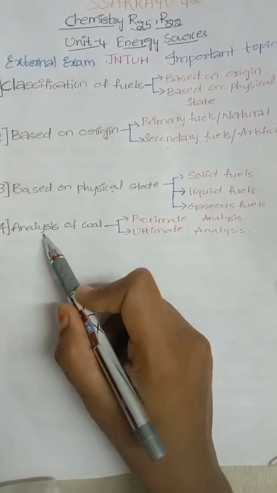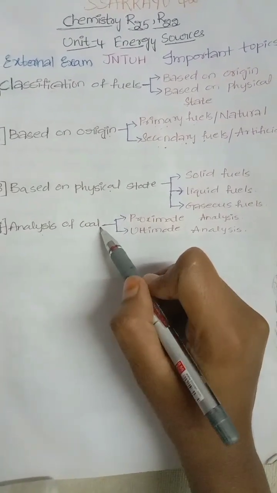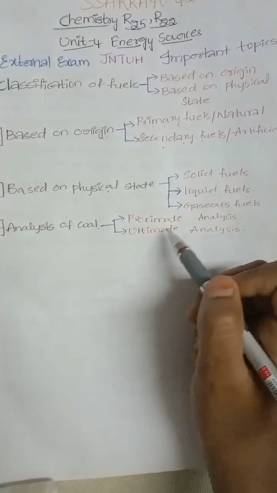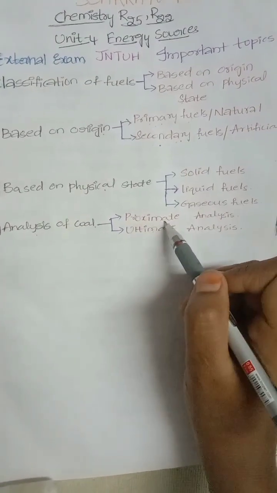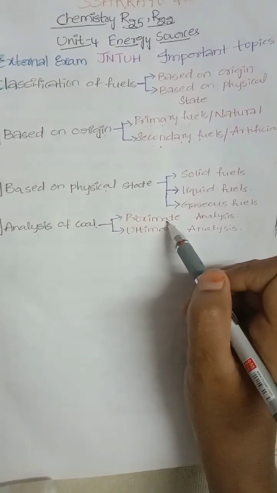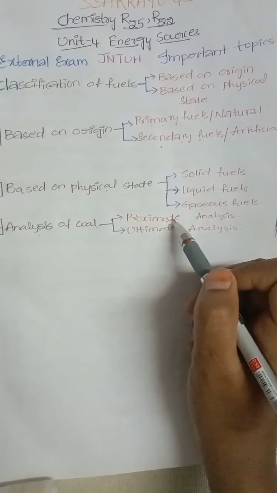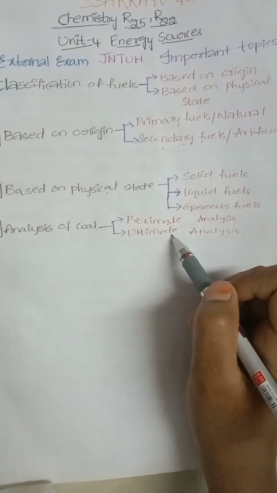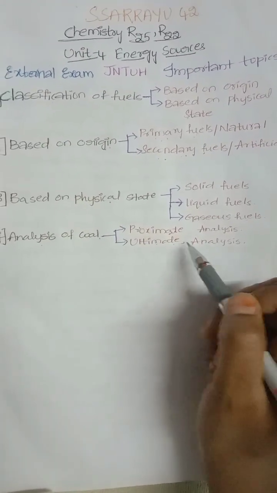Another topic is analysis of coal. It is classified into two types, proximate analysis and ultimate analysis. In proximate analysis, we use moisture content and ash content. In ultimate analysis, we use carbon and hydrogen.